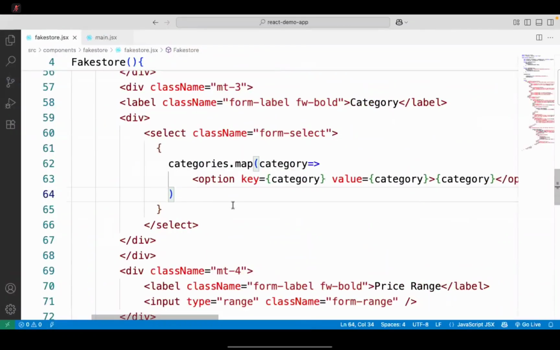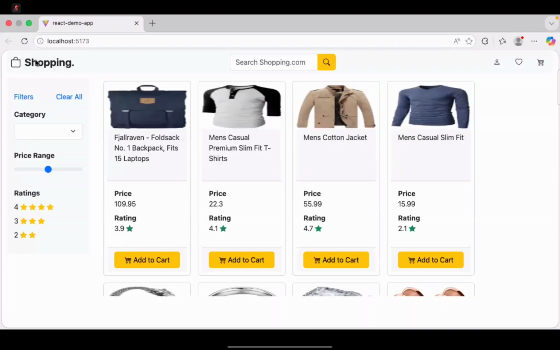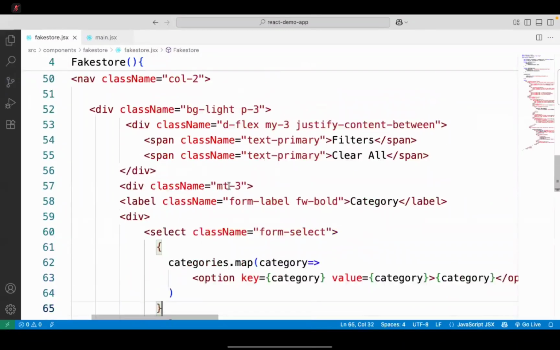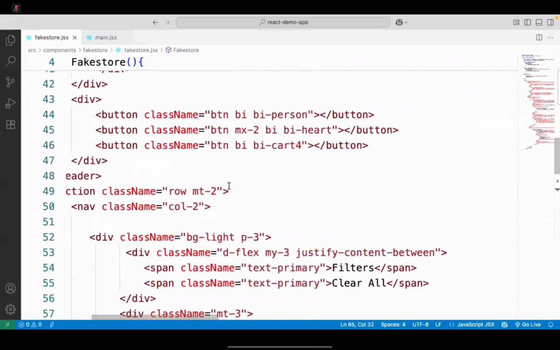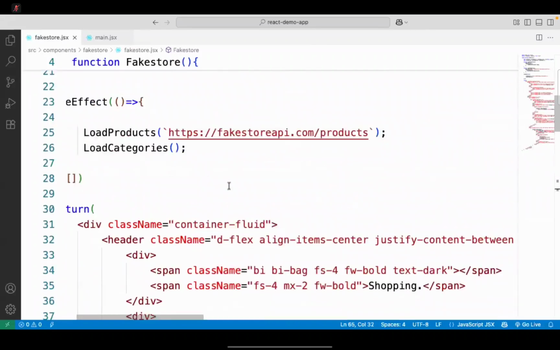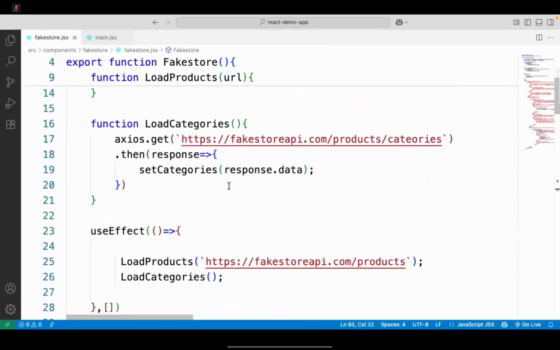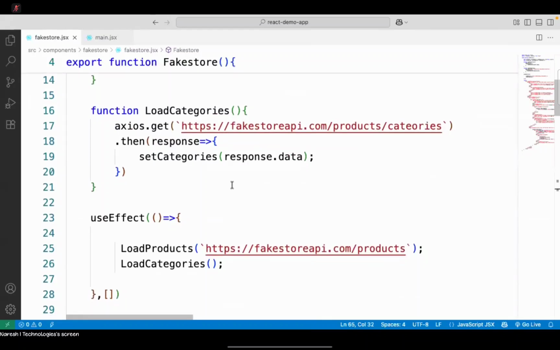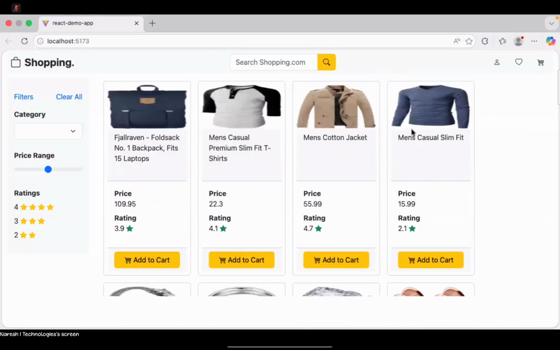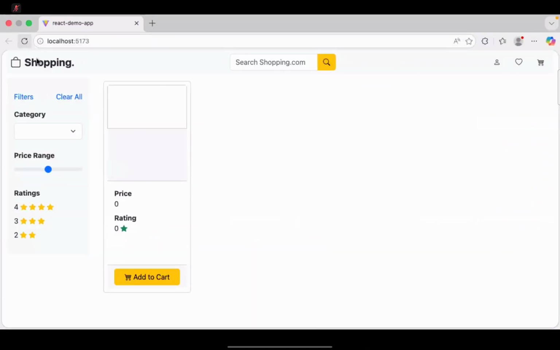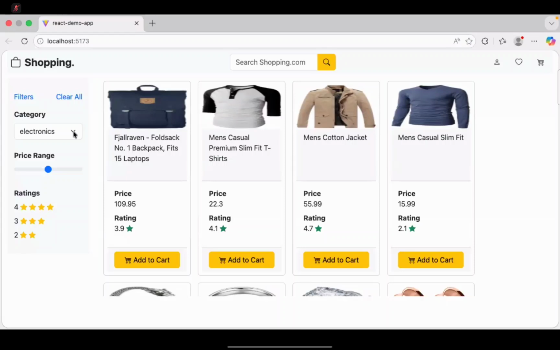So this is the category. It is there already. Load categories. Why do you need URL? You don't need URL. Category spelling is wrong. Categories. Fine. You can see it will get the categories and display. It will load the categories here.